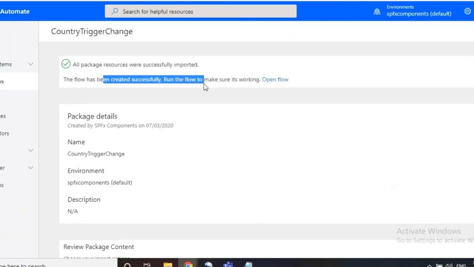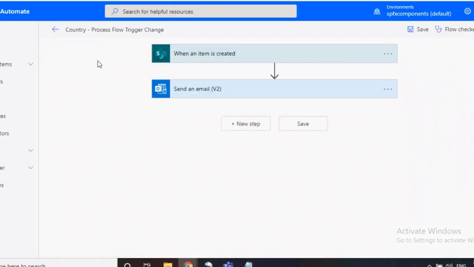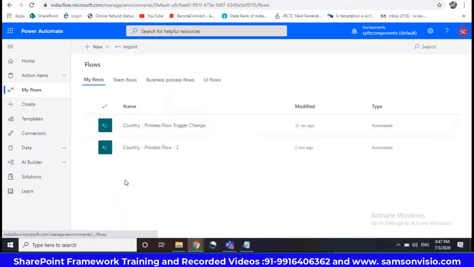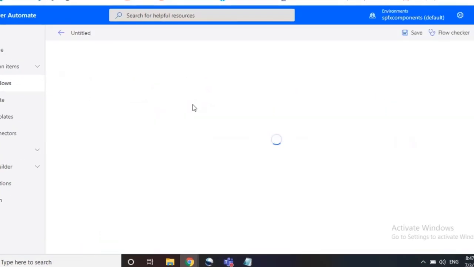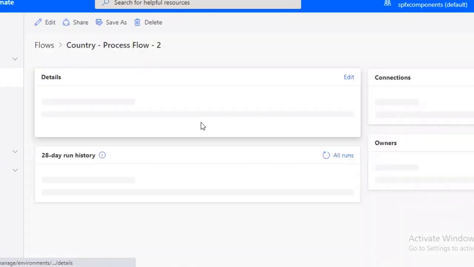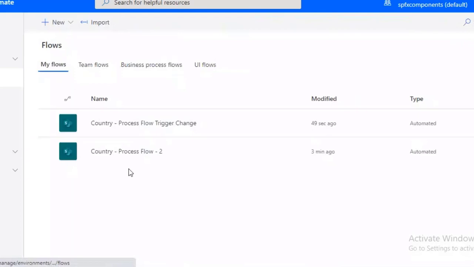It has been created. Run the flow to make sure it is working. Open the flow. Okay, so see now, it was created with when an item is created, not created or modified. If you go here, my flows, now you can see two things. I have created trigger change. This is when an item is created. The second one is when an item is created or modified. Both were updated.